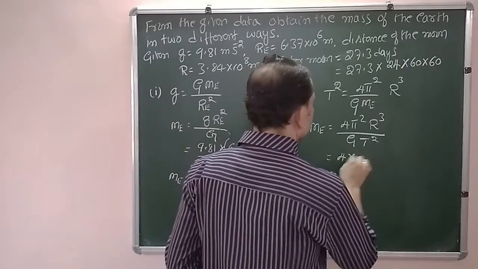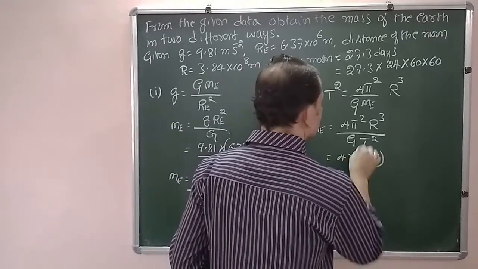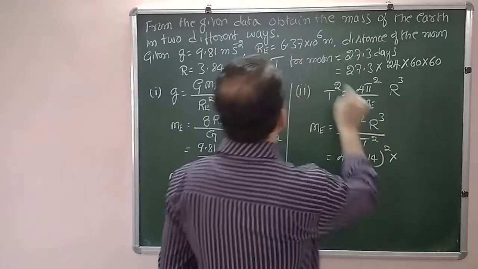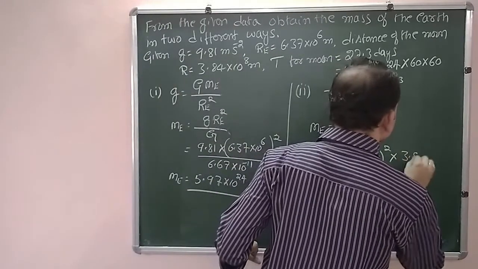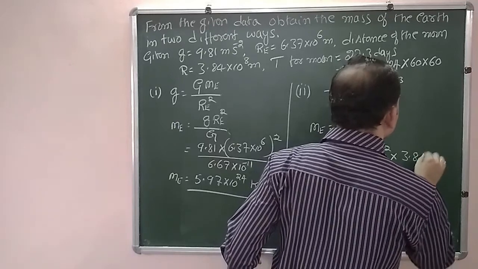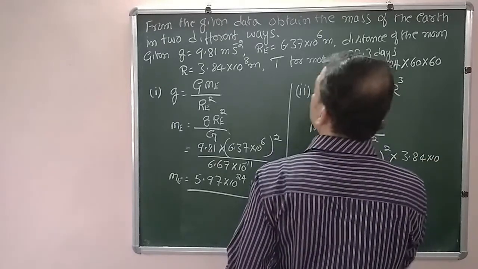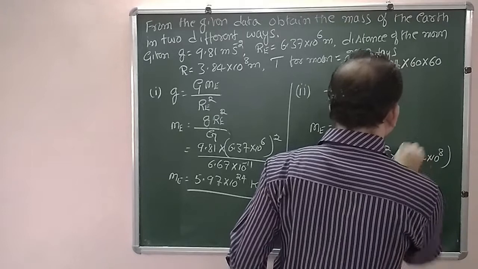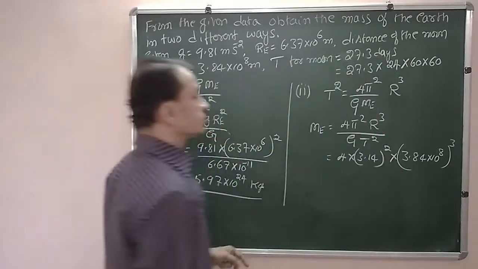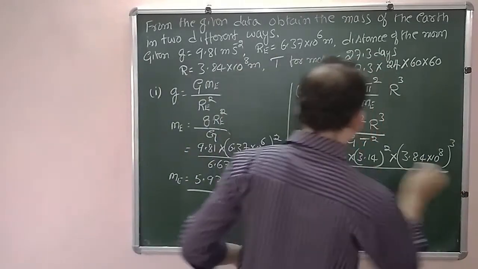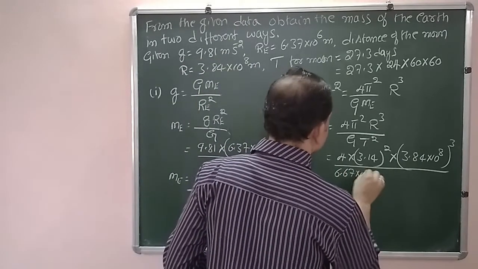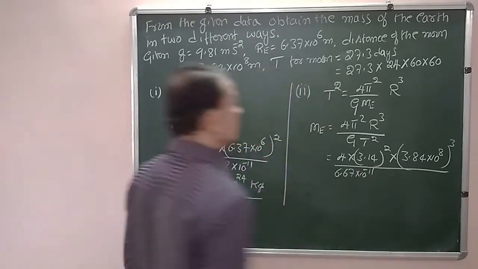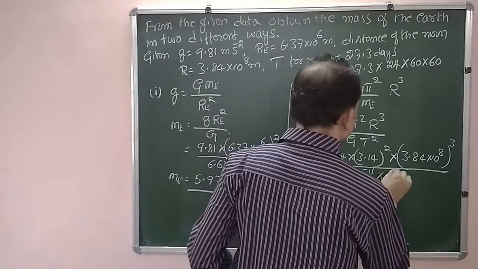It is 4 into 3.14 whole square into R, this is distance of the moon from the earth, 3.84 into 10 to the power of 8 whole cube, divided by G, 6.67 into 10 to the power of minus 11 into T square.